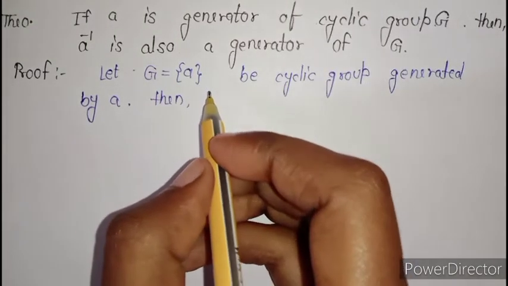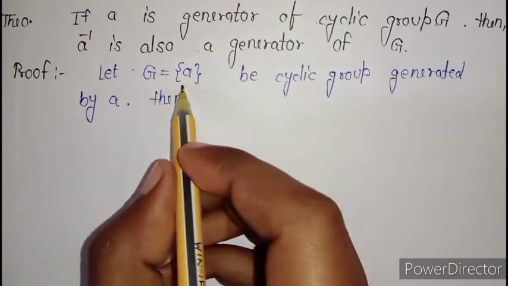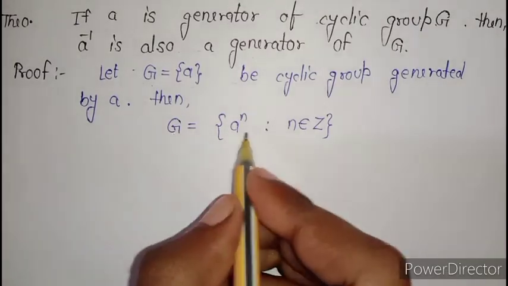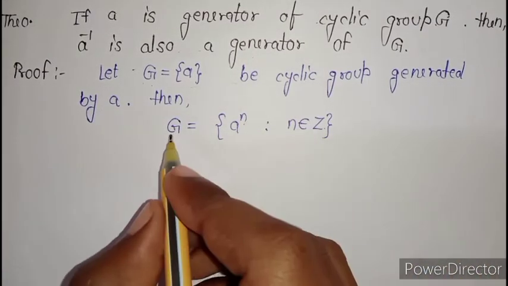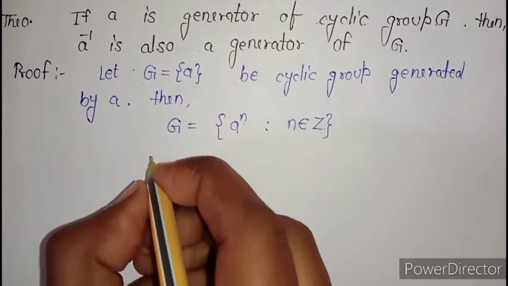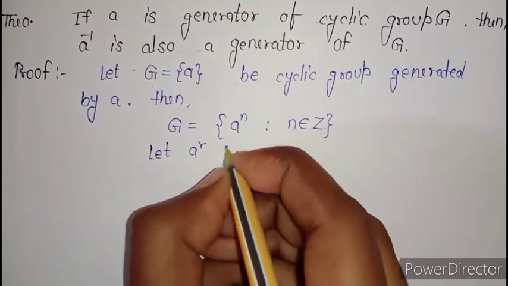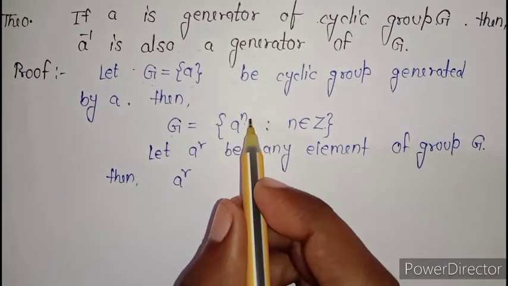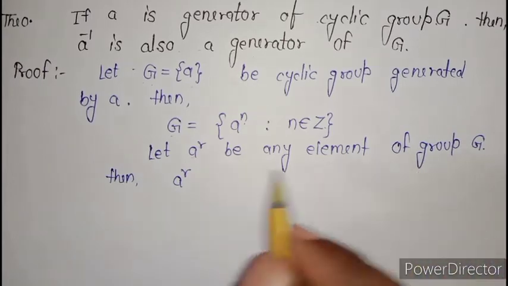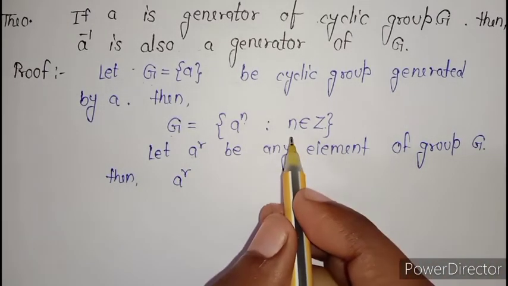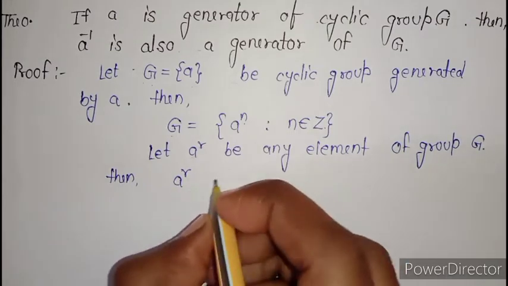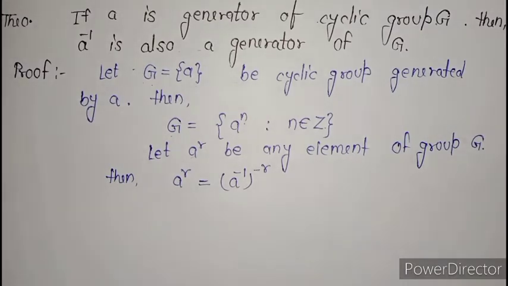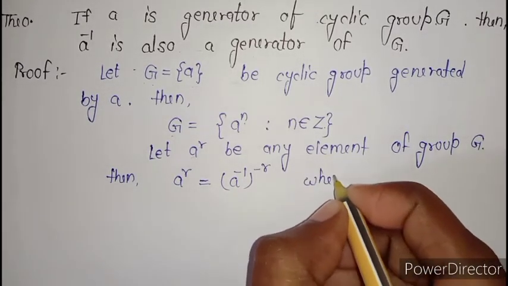So let G be a cyclic group generated by an element A. Then A is the generator of this group G and the group G is cyclic. Then G will be of the form A raised to power n, where n belongs to Z, since this is a multiplicative group. Now let A raised to power R be any element of this group G, where R is also from the set of integers. Then A raised to power R can be written as A raised to power minus 1 raised to power minus R, where minus R is also from the set of integers.